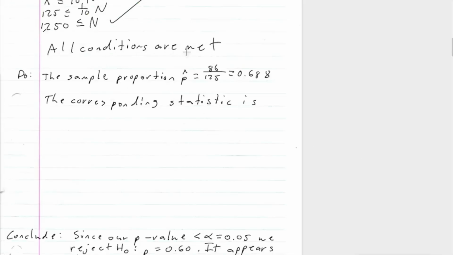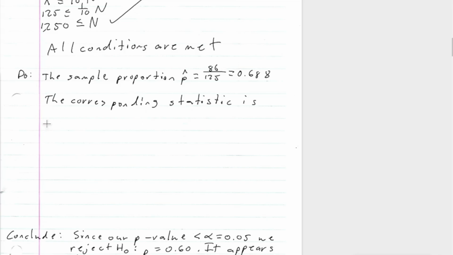All right, so now that all conditions are met, we're going to do our do part. So the sample proportion is p hat is equal to 86 over 125, which is 0.688, right? Or 68.8%. So it at least appears that at least from the sample, the population proportion might be different than 60%, right? So let's go ahead and find our corresponding statistic.